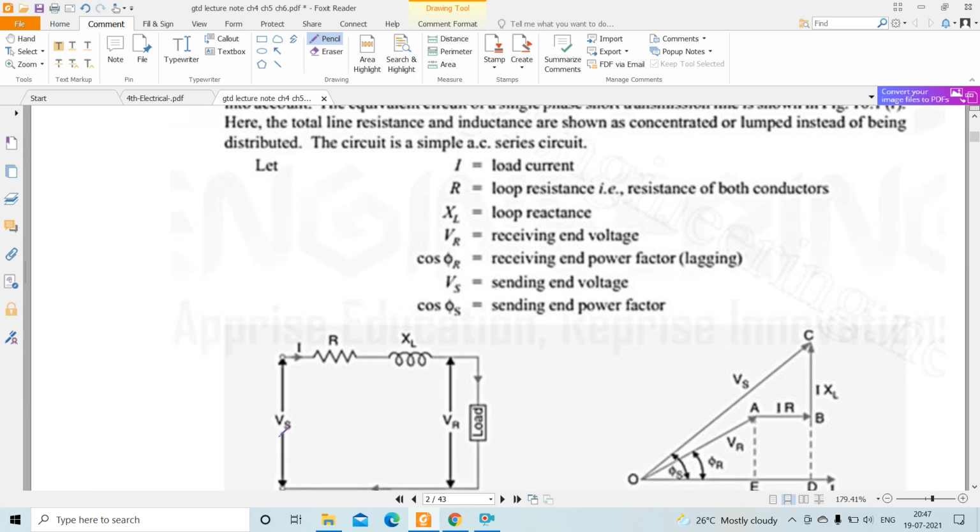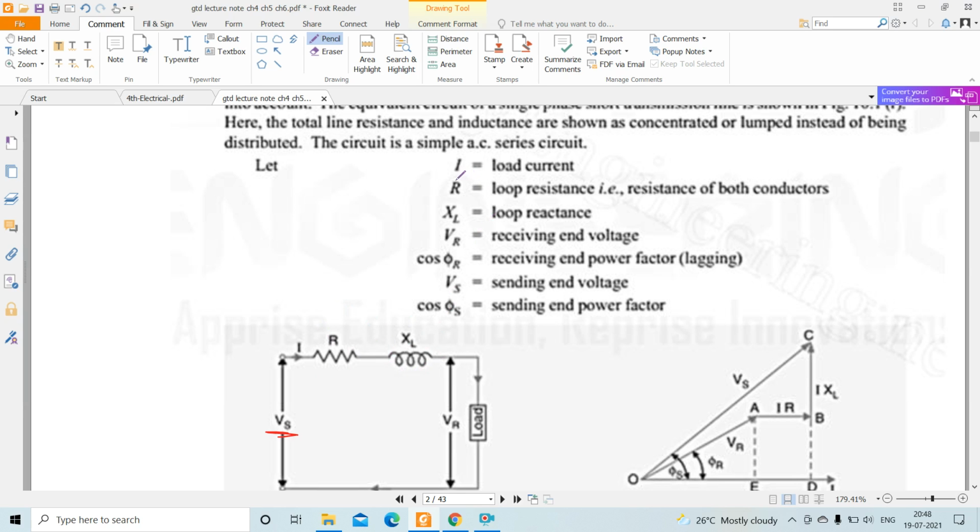This is the sending end voltage, this is the sending end current, then this is the resistance R, XL the inductive reactance, this is the load, and this is the receiving end voltage. The total line resistance and inductance are shown as concentrated or lumped instead of being distributed.